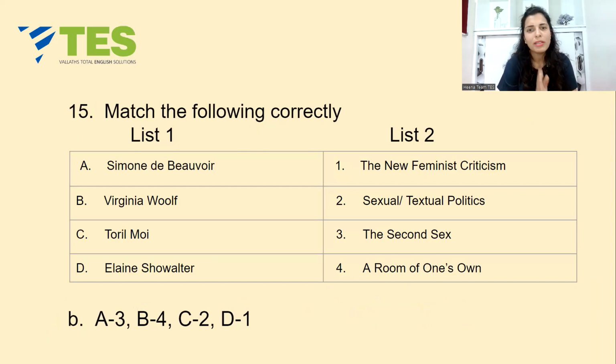Simone de Beauvoir wrote The Second Sex. Virginia Woolf, we know, has written A Room of One's Own. Toril Moi has written Sexual/Textual Politics, while Elaine Showalter has written The New Feminist Criticism.